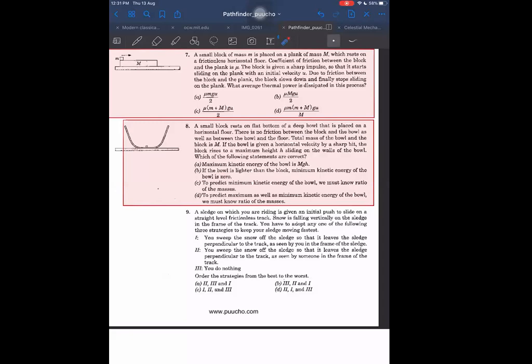Is the ball at rest or is the ball also movable? The bowl is movable, sir. Both are movable. Then the ball may also gain some kinetic energy. That is only in option B, sir. There is no friction between the ball and the bowl, and the total mass of the ball and the block is given as capital M. So the maximum kinetic energy of the ball, how will it be mgh? I don't know what you are thinking.